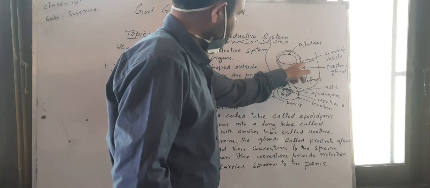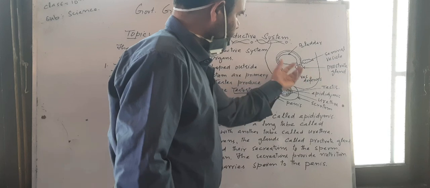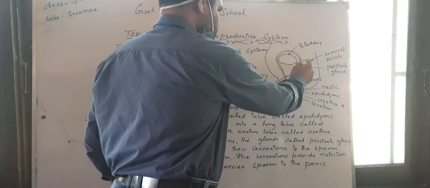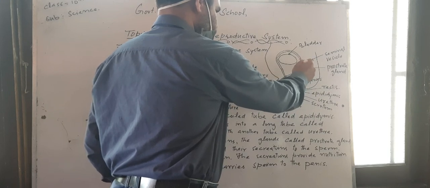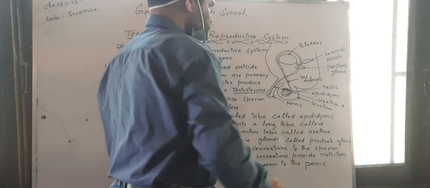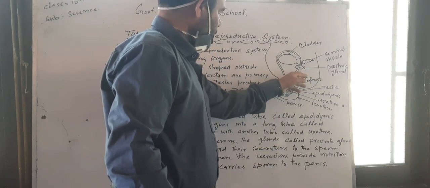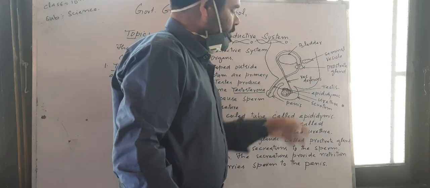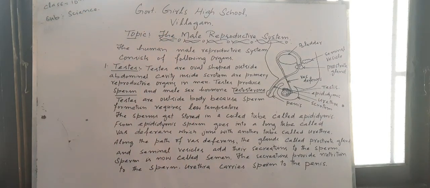Reaching here, that is the seminal vesicles, and this is also a gland. The prostate gland lies behind the vas deferens and urethra. So the prostate gland and seminal vesicles add their secretions to the sperms.